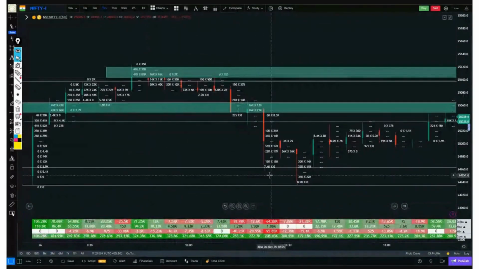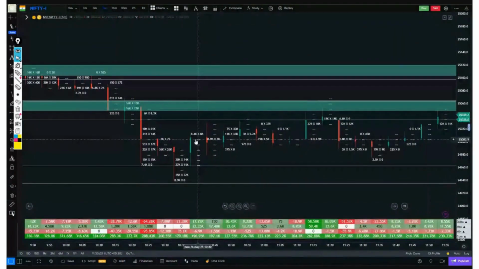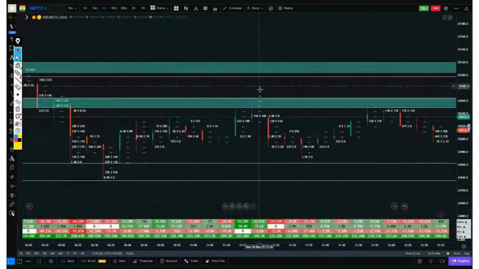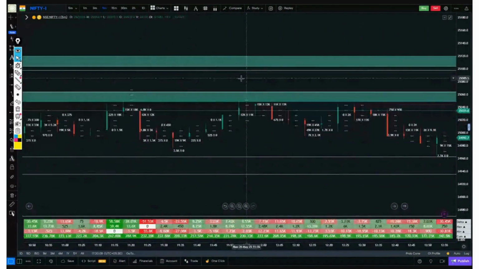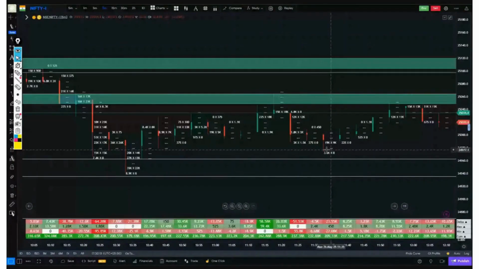Sellers came in, but there was support below. Just like there were buyers above at the resistance, here when sellers came in, there was a support zone. During the pullback, the selling zone levels got broken. There was another buying attempt, but it got absorbed. But this time, this zone held up quite well, without any buying interest. Here too, there was a valid long position. Alright, because sellers were observed.